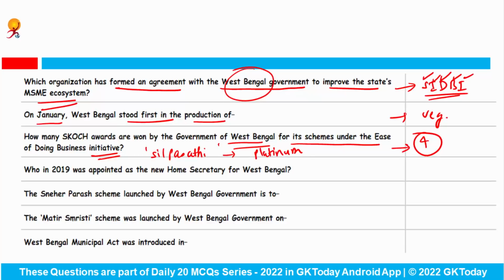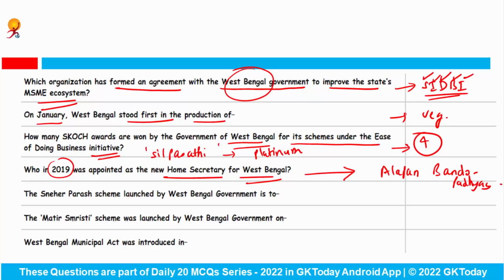Okay. Next is, who in the year 2019 was appointed as the new Home Secretary for West Bengal? Since he was in the news, that's why this question was important. And the answer is Alapan Bandyopadhyay.